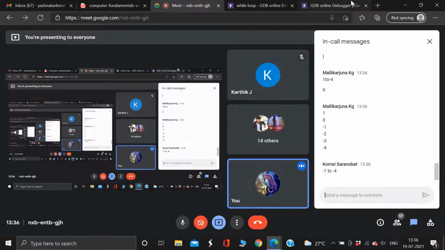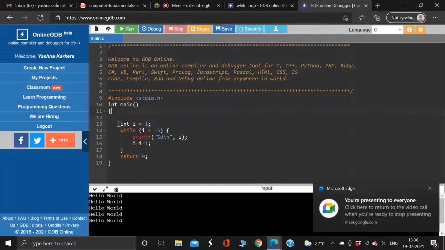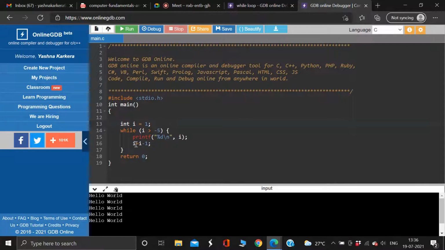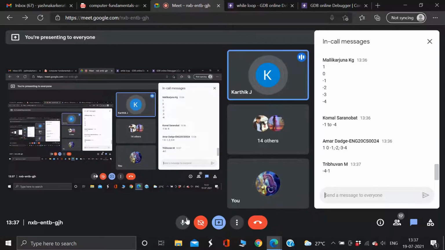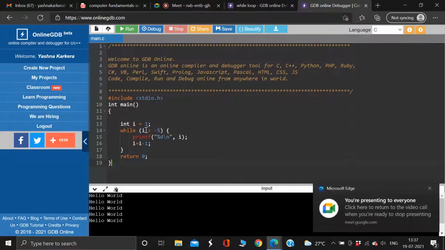Komal, check. Remember this fact: if I'm initializing something, it should get printed first, because I am not updating the value yet. I'm simply printing the first initialized value first and then I'm updating. So make sure that is there. -1? How? That is a greater than sign, right? Not the less than sign. Yeah, this is greater: i greater than -1.